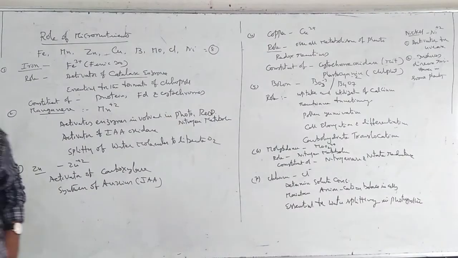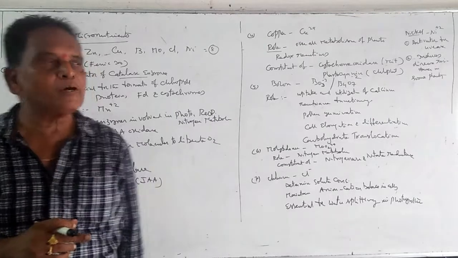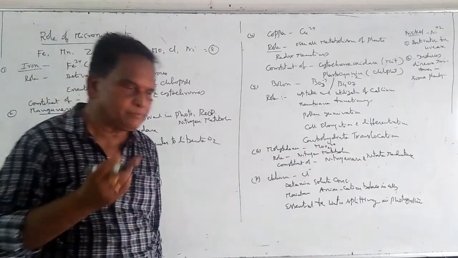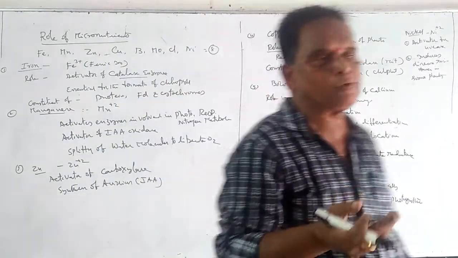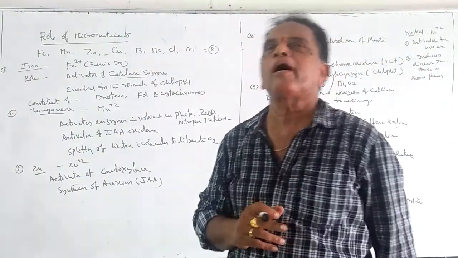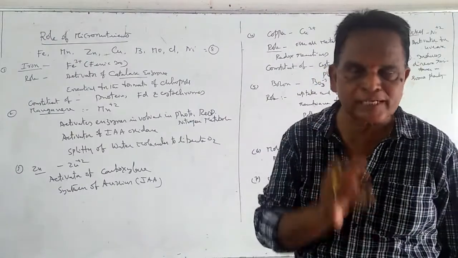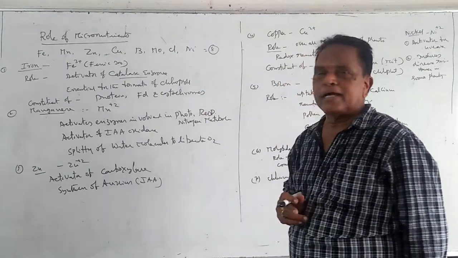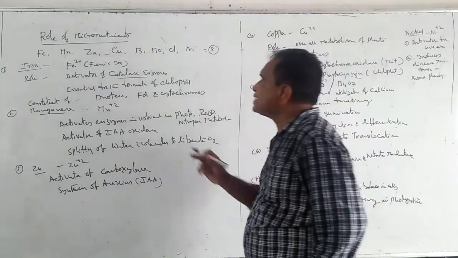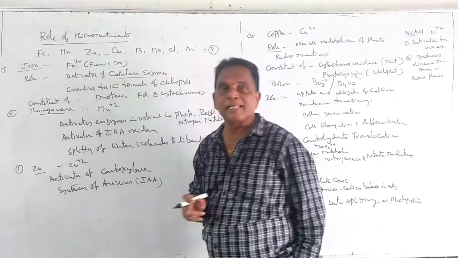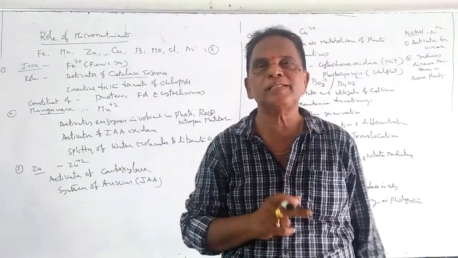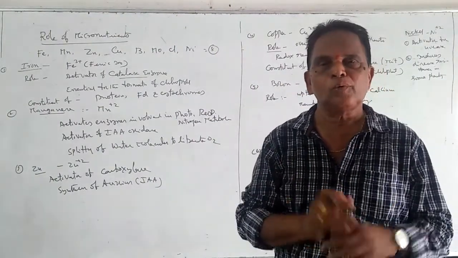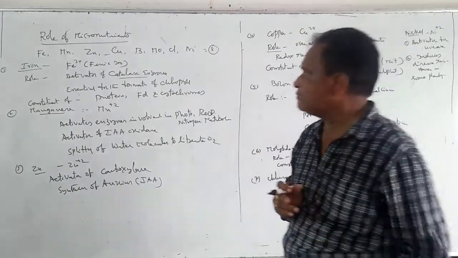Iron is available to the plants from the soil in the form of ferric ion, Fe3+. And this ferric is interchangeable, ferric to ferrous, ferrous to ferric. Out of these two, the ferric form is the most active form, and plants normally absorb the ferric ion. Regarding its role, iron acts as an activator of an enzyme called catalase. Catalase is an enzyme that dissociates hydrogen peroxide into water and oxygen. So that is the action of the catalase.